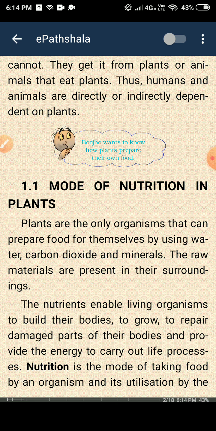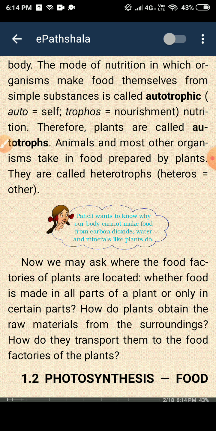Got it? Now the next point, there are two types of mode of nutrition. You can say autotrophic and heterotrophic. Saprophytic we will discuss after that. First we will discuss what is autotrophic and what is heterotrophic. There are two words.